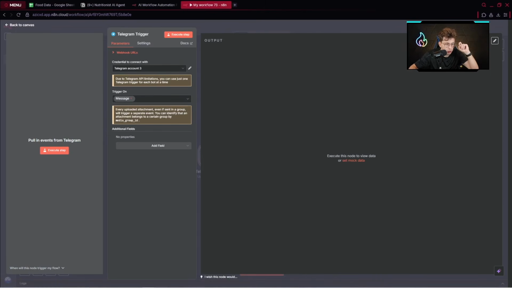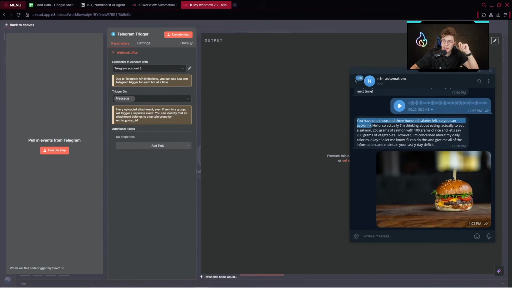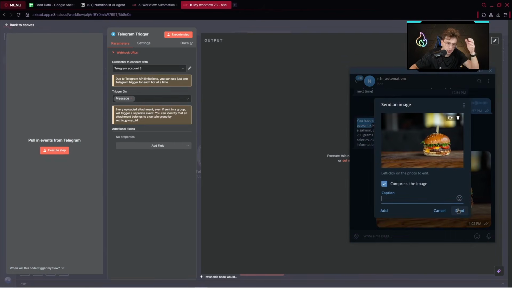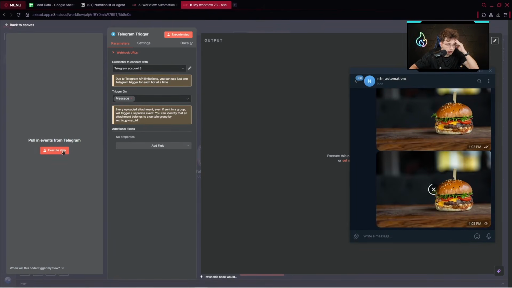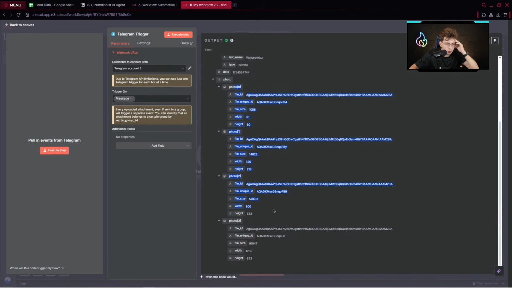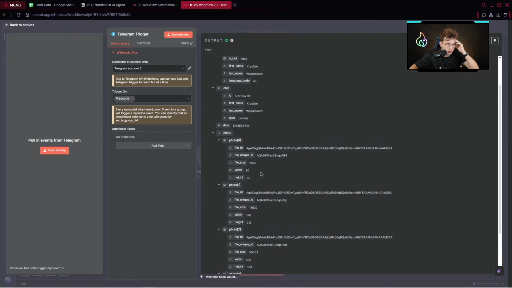So right now I can go to my chat and send, firstly, an image of some food. We'll set up this specific path first, and afterwards, we'll set up the text and voice path. So I can send this image and execute the step here. After we do this, you can see we've got our photo in 3 variations. The only difference is the size. We've got the biggest photo, which is 1280, and the smallest is 90 in width and 16 in height, which is really small.